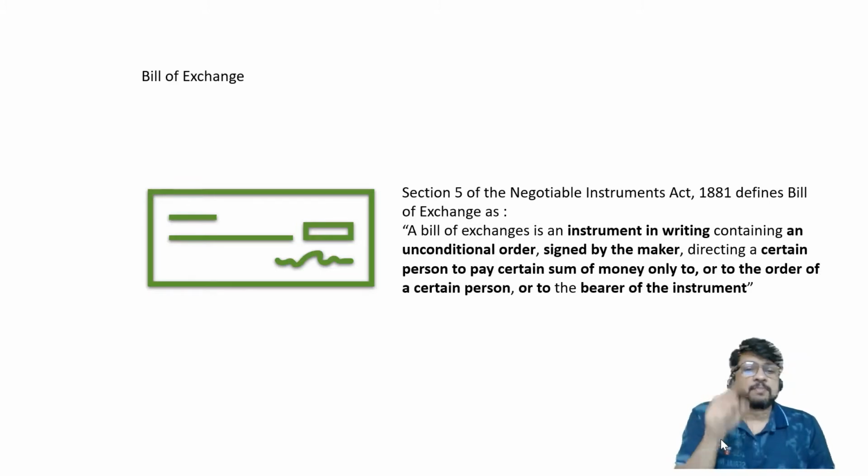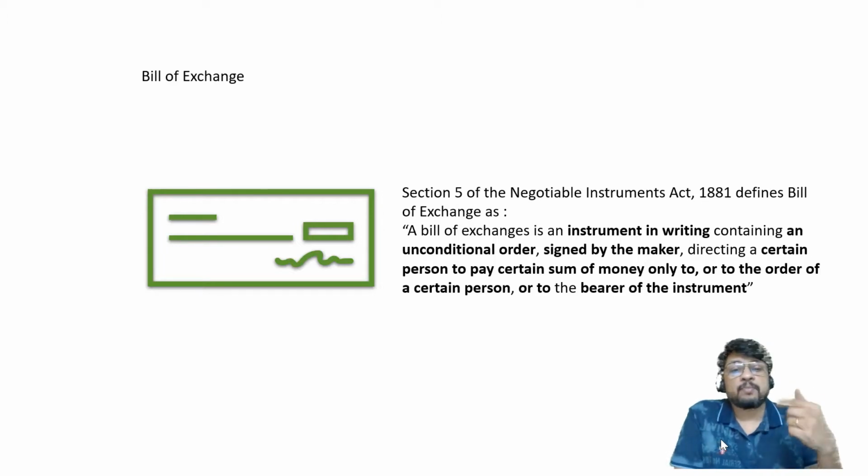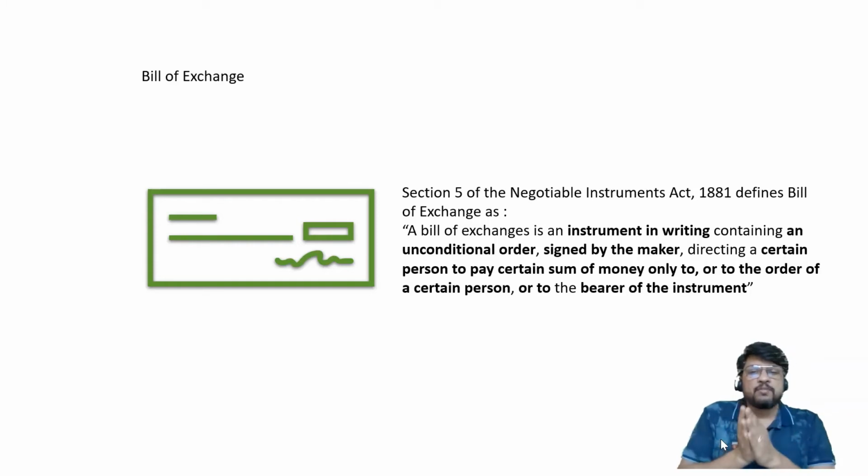A bill of exchange must be in writing. That means a bill of exchange cannot be an oral promise. It will have to be in writing. Containing an unconditional order, so it is not a request. An order requires 2 persons, the person who gives the order and the person to whom the order is given. That means a bill of exchange will always require 2 persons. One person who is preparing the bill of exchange is actually passing an order. Then the other person to whom the order is given is required to accept that, okay, this is the order given to me, I will follow this order.